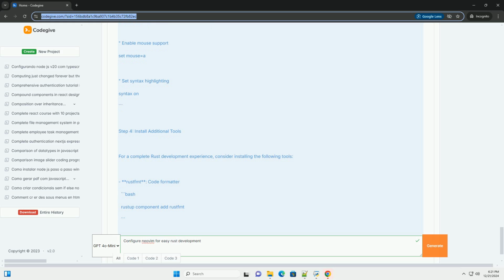Plug 'hrsh7th/cmp-nvim-lsp', LSP source for nvim-cmp. Plug 'hrsh7th/cmp-buffer', buffer source for nvim-cmp. Plug 'hrsh7th/cmp-path', path source for nvim-cmp. Plug 'hrsh7th/cmp-cmdline', command-line source for nvim-cmp.